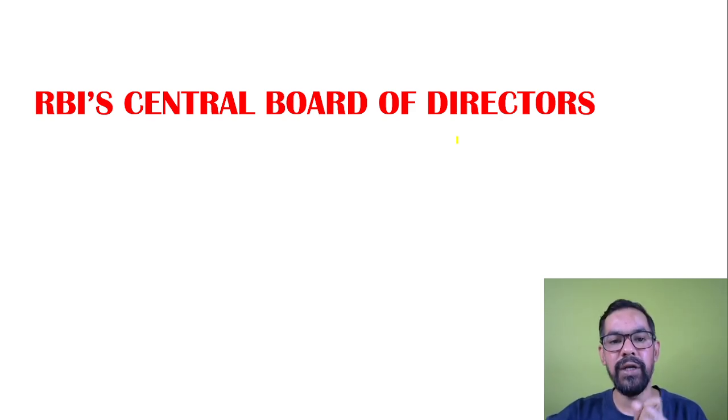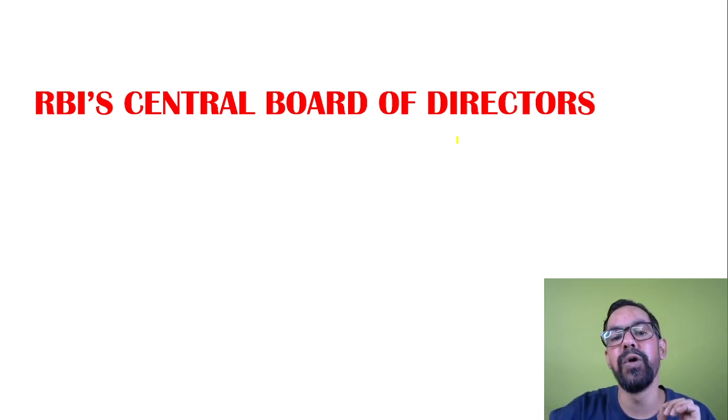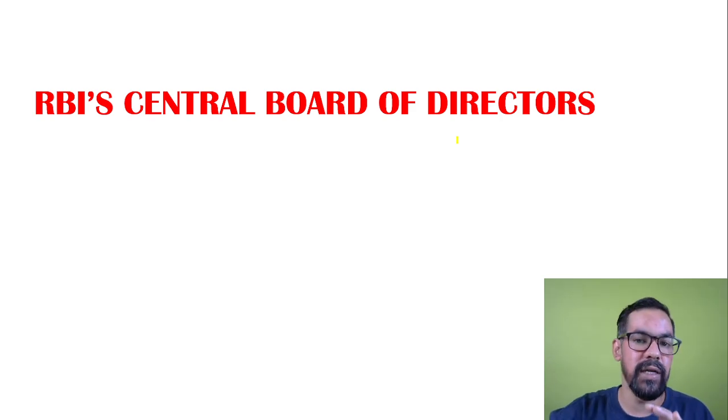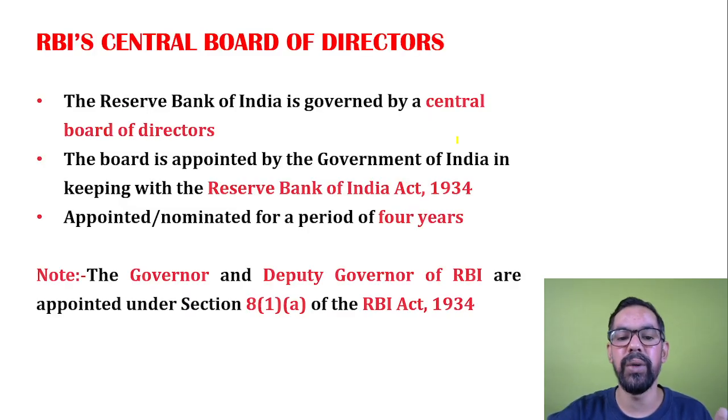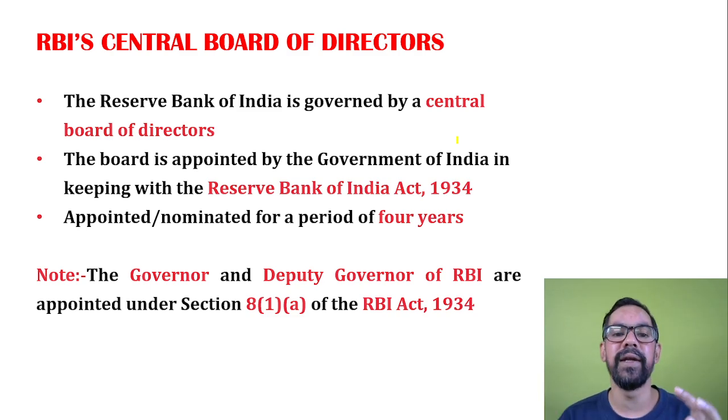Okay, now we'll talk about the Central Board of Directors, also known as Team RBI. There are a number of members who are part of the Central Board of Directors. These are the RBI Governor, four deputy governors, four members from local board offices, 10 members from the Ministry, Government of India, and two members from the Ministry of Finance. This way we created a team which helps RBI to make decisions.